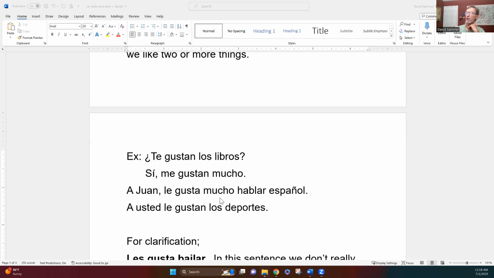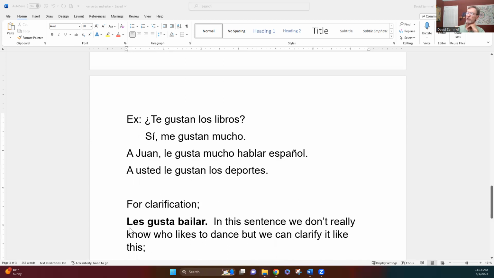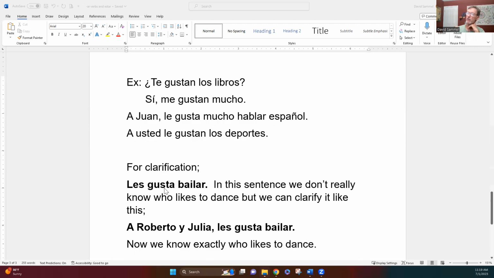Okay? Now, for clarification, take a look at the sentence. Les gusta bailar. Do I know who likes to dance exactly? And this is a good sentence. There's nothing wrong with it. It's a complete sentence. You'll hear it all the time. But do I know who we're really talking about? Unless we've been talking about somebody, I don't know who likes to dance. But we can clarify that with what I did right here to some extent.